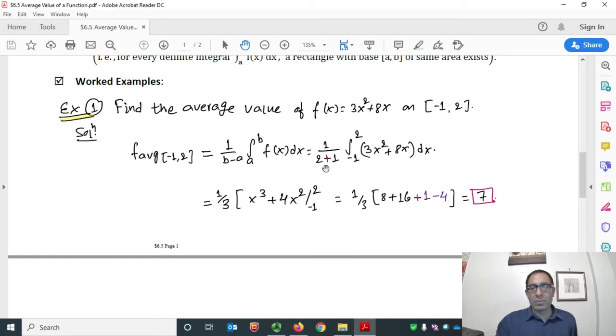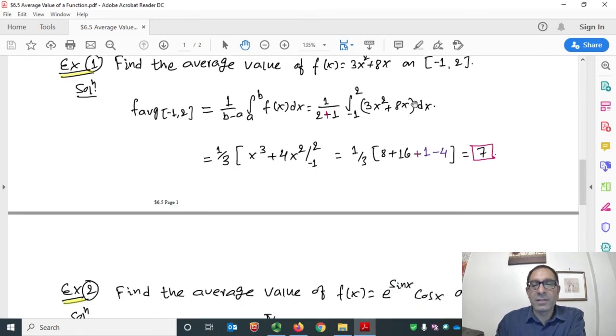So we have 1 over 2 plus 1, the definite integral from -1 to 2 of 3x squared plus 8x dx. Then we can easily integrate this integral. So the constant 1 over 3 stays as it is in the next step. The integral of 3x squared is simply x cubed, because the 3s cancel, plus the integral of 8x becomes 8x squared over 2, so the 2 cancels with 8 to give 4x squared, with limits from -1 to 2.